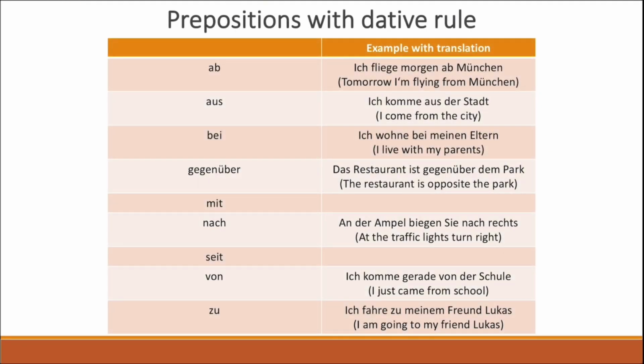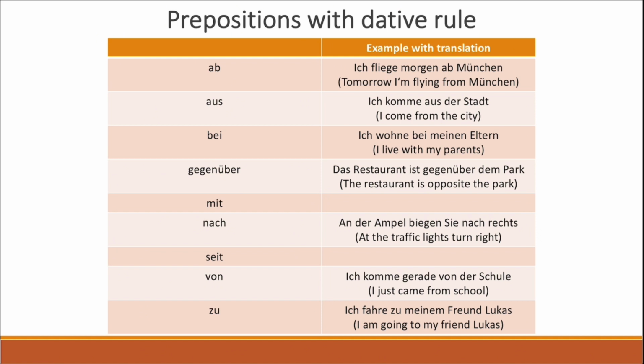Now, the second type of prepositions we have are prepositions with dative rules. So what does this mean? Earlier on, we had prepositions with double regency. So this means that depending on the situation, these prepositions are going to have an accusative case or dative one, or it depends mostly on the context. But for these prepositions right there, you're always going to decline the nouns or the articles which follow to the dative case. This is very important.